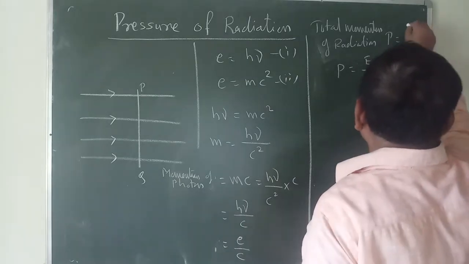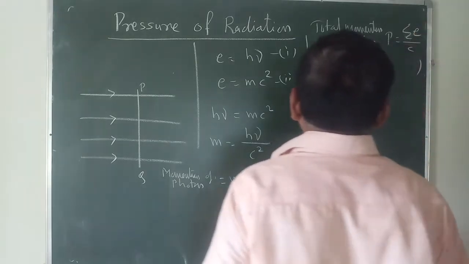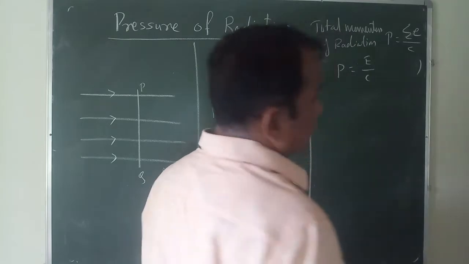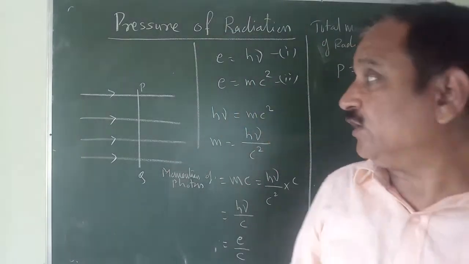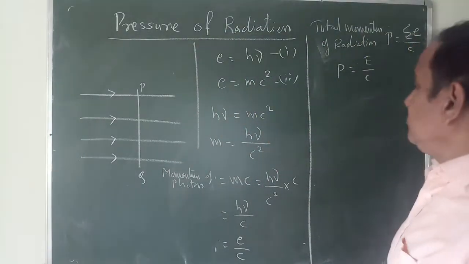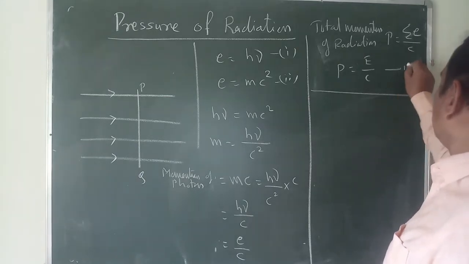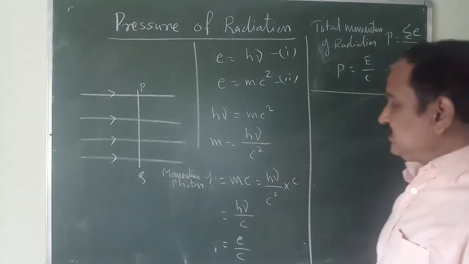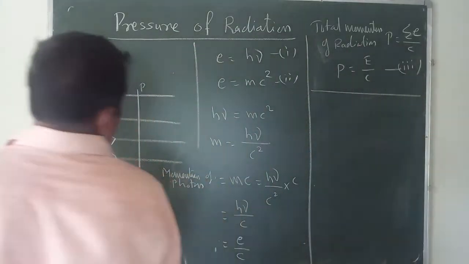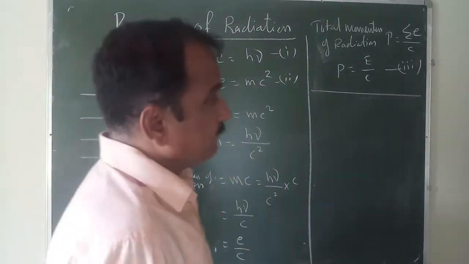So here summation E is nothing but the total energy of the radiation. So this is your equation 3. बघायचं आपण little bit change केलेलं आहे. So capital P equal to E by C.